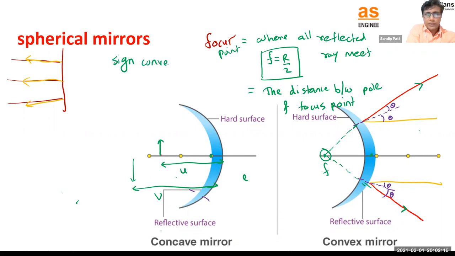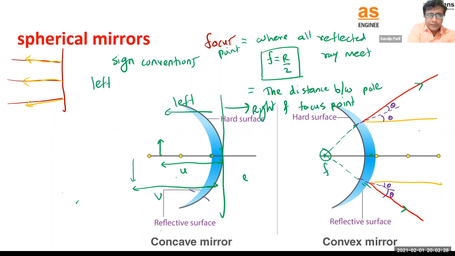Sign conventions: from the pole, this is the left side and this is the right side. Distances on the left side should be taken as negative, and on the right it is positive.